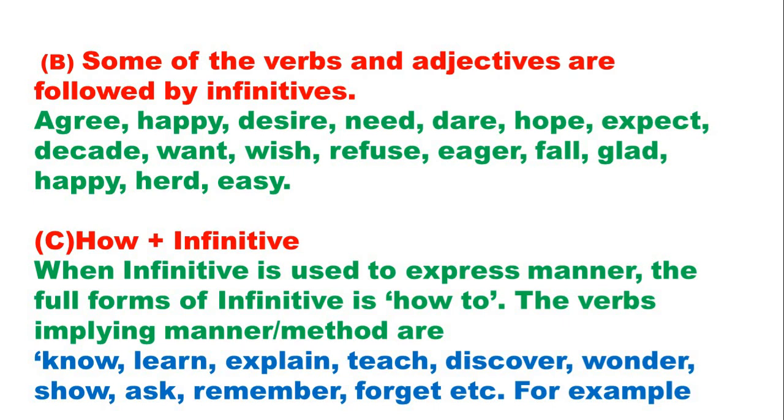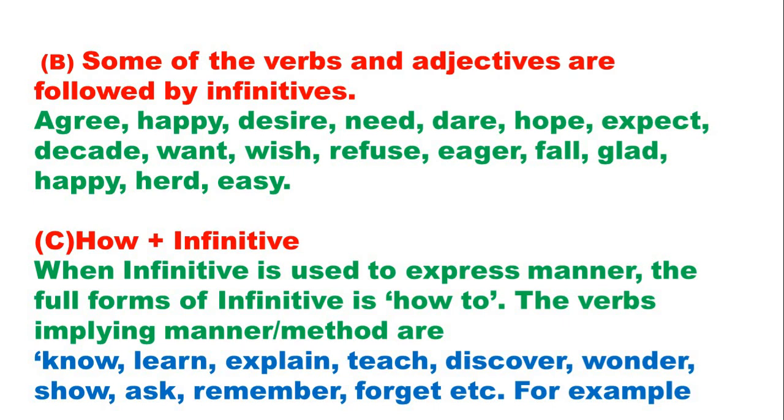The verbs implying manner, method are know, learn, explain, teach, discover, wonder, show, ask, remember, forget. That means how to know, how to learn, how to explain, how to teach, how to discover, how to wonder, how to show, how to ask, how to remember, how to forget.